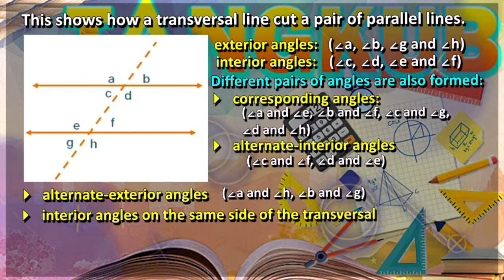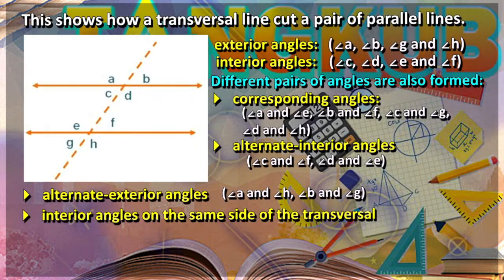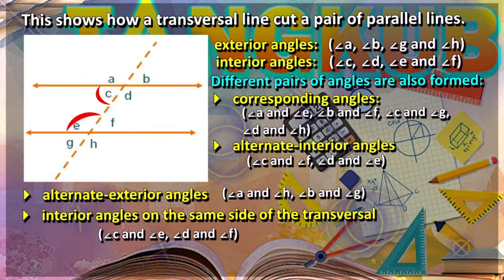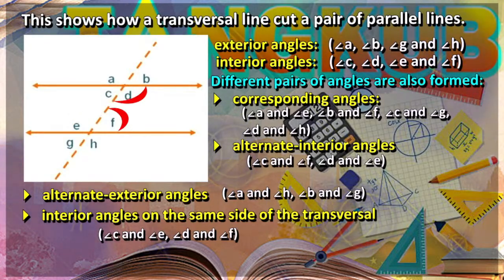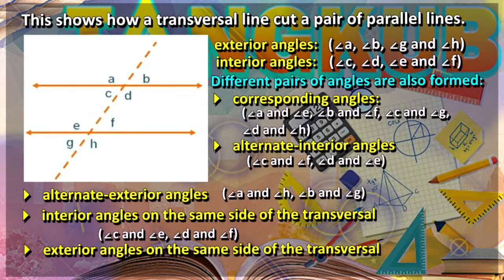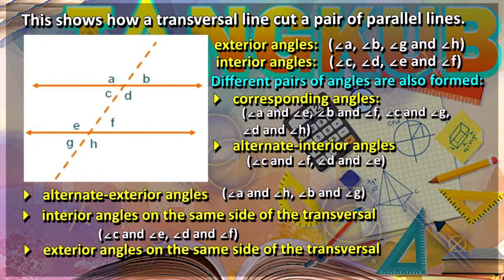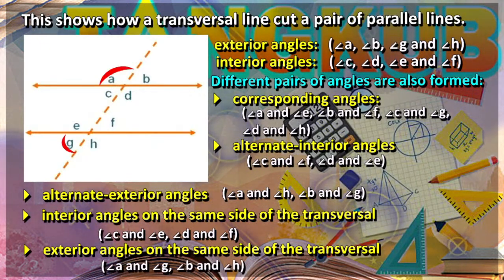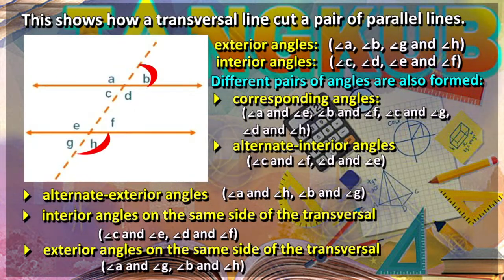Next is the interior angles on the same side of the transversal. We have two pairs of interior angles on the same side of the transversal. In the given we have angle C and angle E, and also angle D and angle F. Lastly is the exterior angles on the same side of the transversal. We also have two pairs of exterior angles on the same side of the transversal. In the given illustration, these are angle A and angle G, and also angle B and angle H.